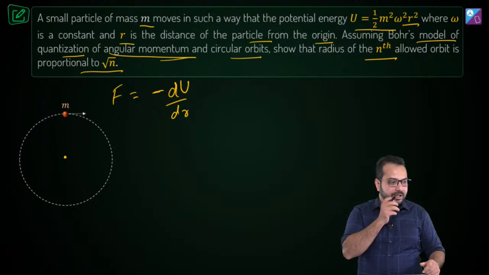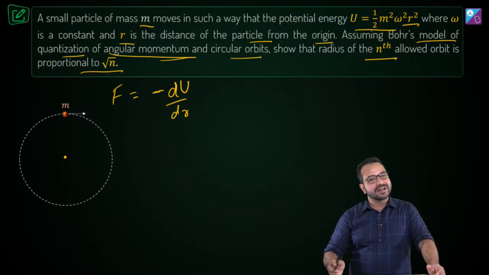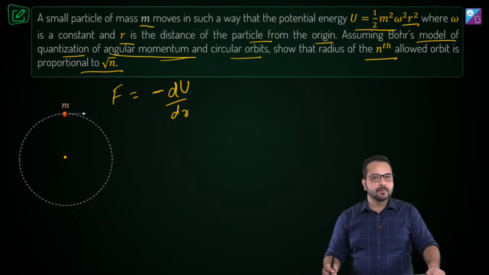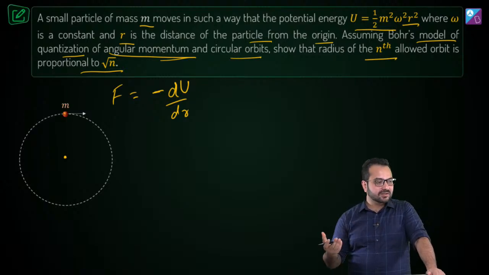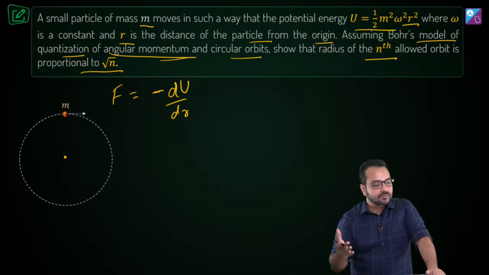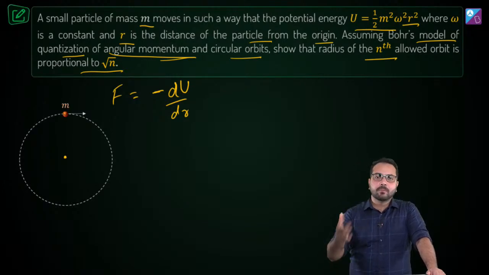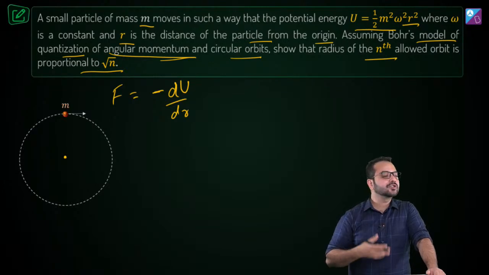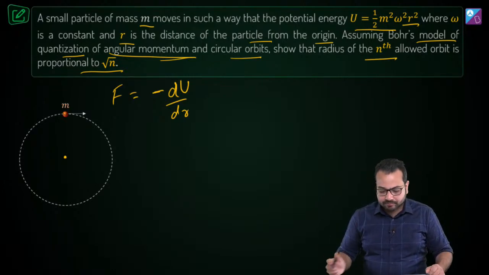Yes, Riddhi is absolutely right. Swastika is asking, energy is not radiated? That is the problem of Bohr's model. Bohr's model says that an accelerated charged particle does not lose energy, which is not true in reality, but the model does not provide an explanation for that, and that is the problem in this model. But we have to assume that energy is not lost, energy is not radiated, the particle is not going to release any energy.